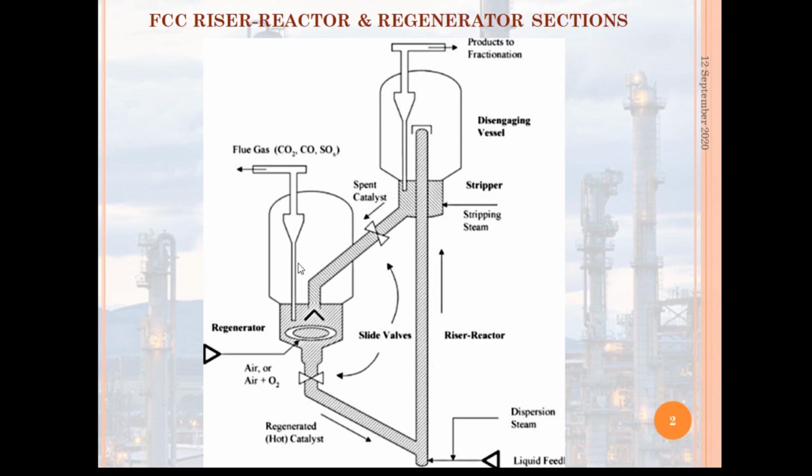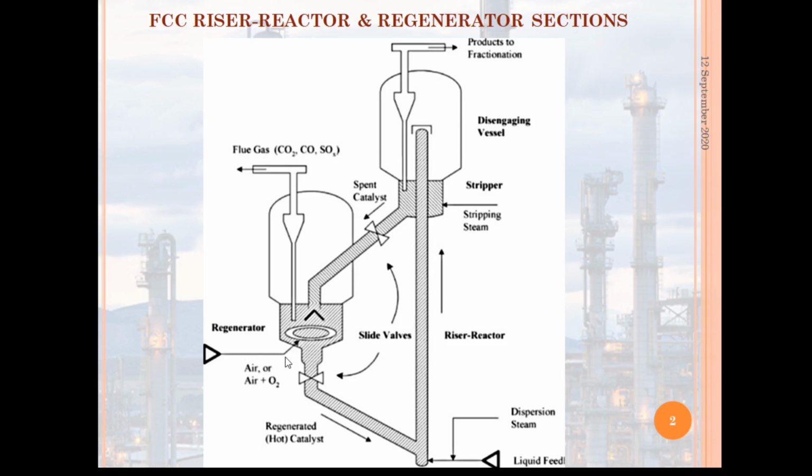Now next is the regenerator part, where this spent catalyst is sent to the regenerator, and the catalyst activity is regained over here. The spent catalyst, which is relatively cold, enters the regeneration unit, and air enters.